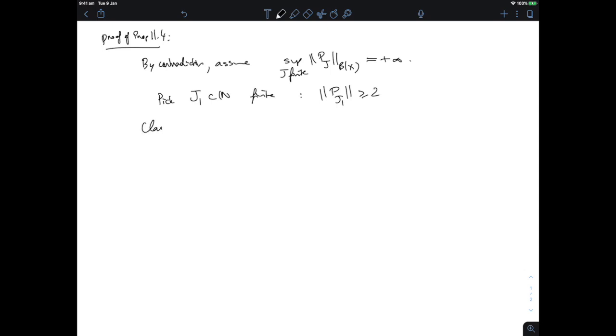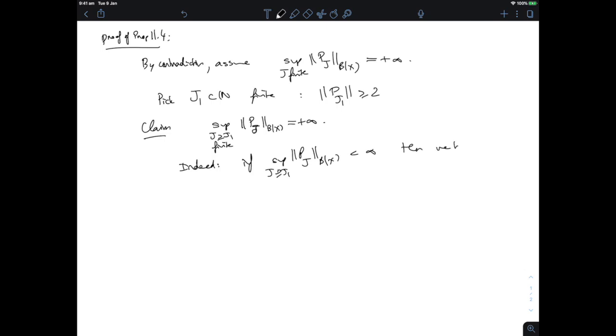And now I'm claiming that if I look at the supremum over all finite j that contain j1 of the norm of Pj, if I only look at the finite sets that are bigger than j1, then this is still going to be infinite. And why is that? Let's prove this little claim. If this supremum of the norm of Pj, when j contains j1, is finite, then we have the following.